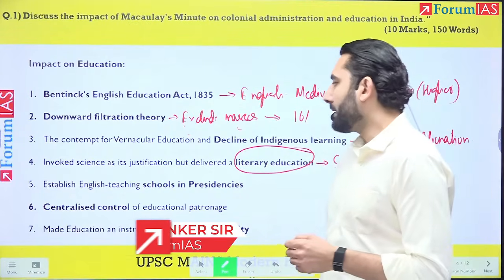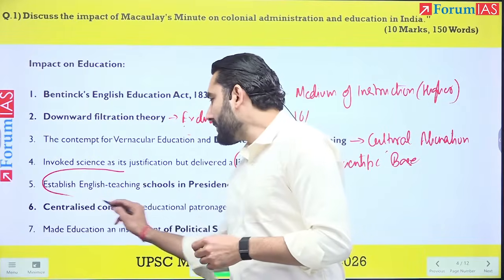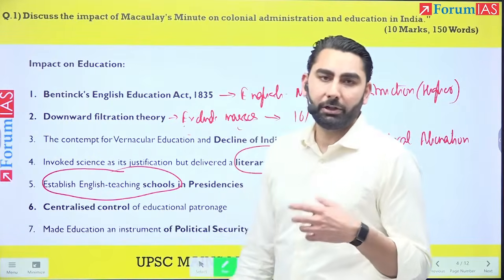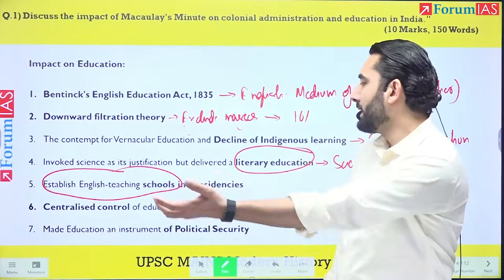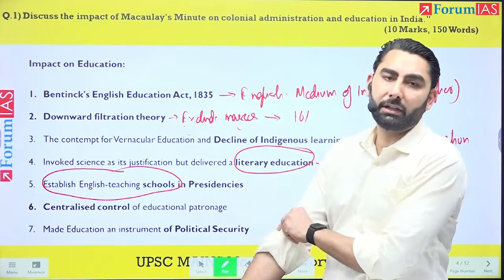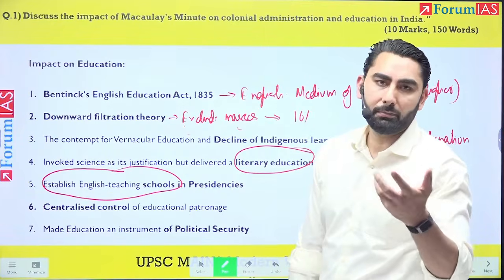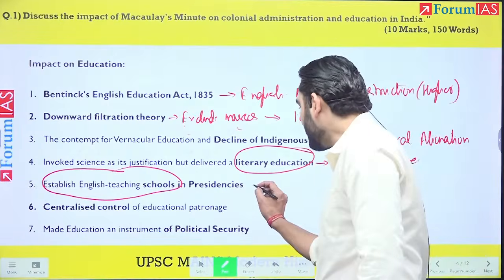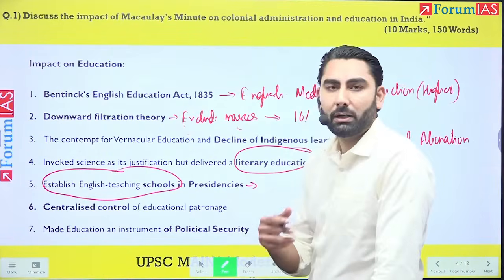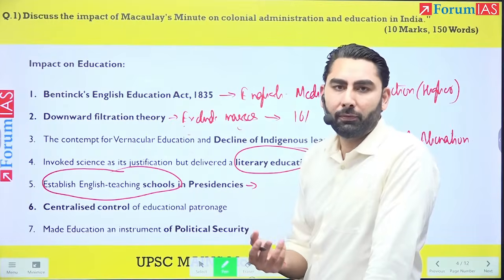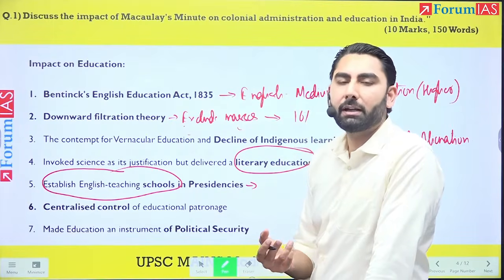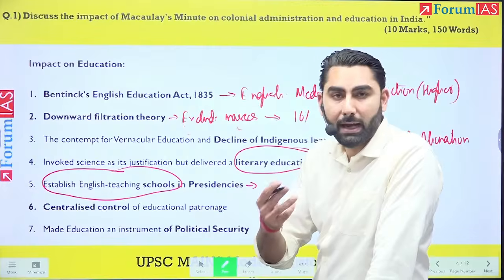Okay. Further, it established the English educated class. That is what it recommends, that we should establish English teaching schools in the major towns, that is in the presidencies, which we will later see through the Magna Carta of English education in India, that is Charles Wood's dispatch.